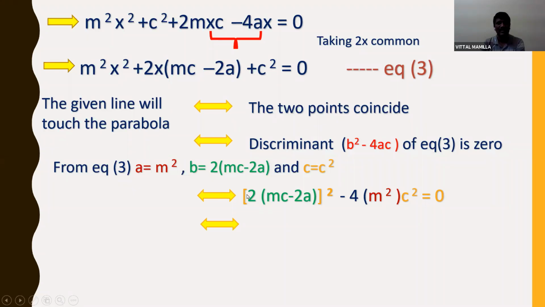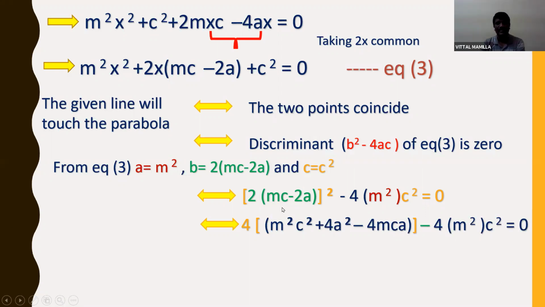Simplifying this, 2 whole square is 4, and mc minus 2a whole square, again expand this using the a minus b whole square formula. A square, that is m square c square, plus b square, 2a whole square is 4a square, minus 2ab is 2 into mc into 2a, that is 4mca, minus 4m square c square is equal to 0.